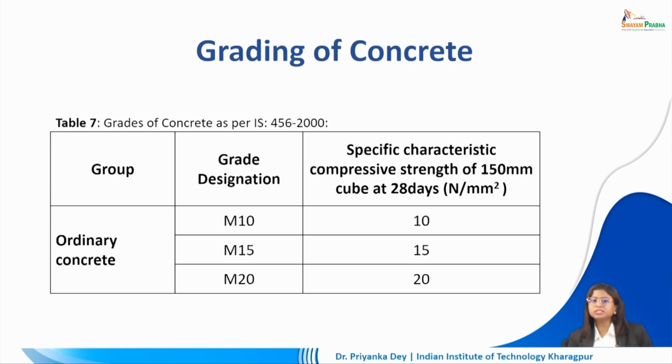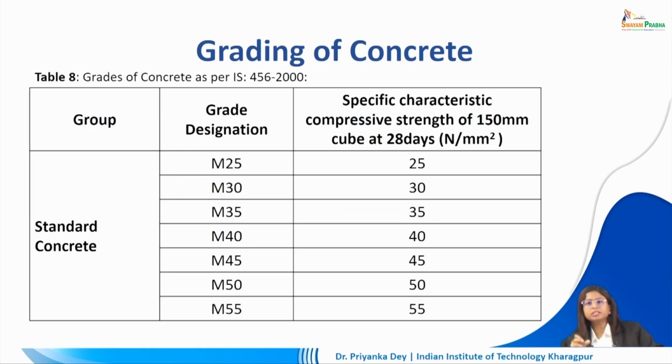Now with respect to ordinary cement, M10 refers to 10 Newton per millimeter square compressive strength. Again reminding you, we are applying this on a 150 mm cube at 28 days. So the curing process is over, and then we measure the compressive strength in Newton per millimeter square. If it is coming at 10, then it is an M10. If it is 15, it will be M15. If it is 20, it is M20. So based on this result, we are grading it into a certain type of concrete.